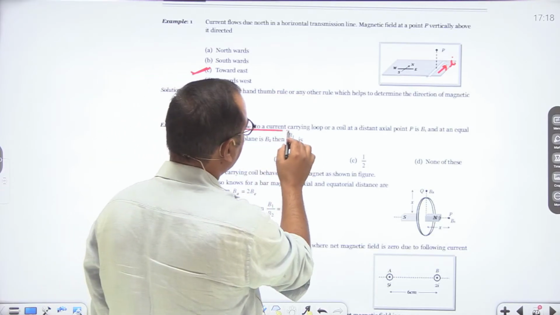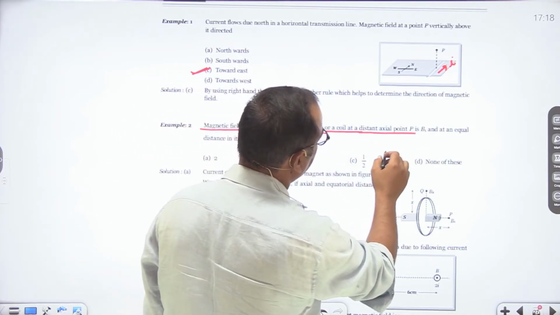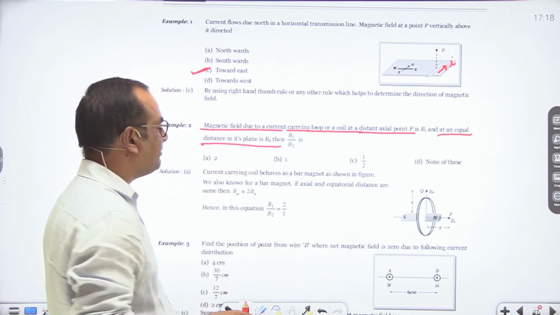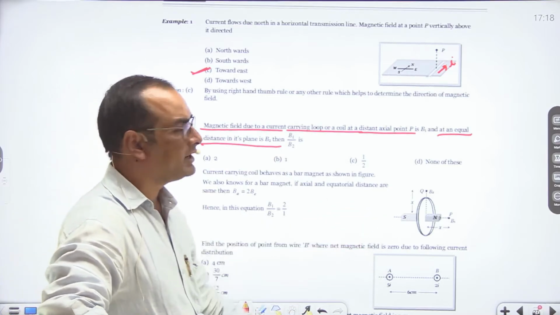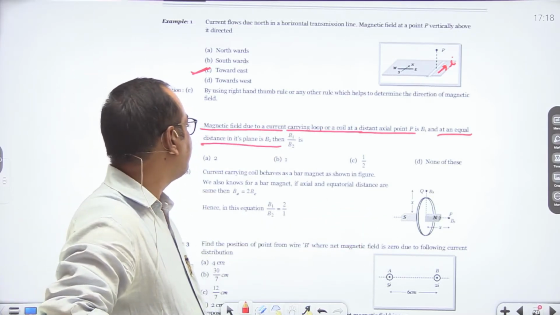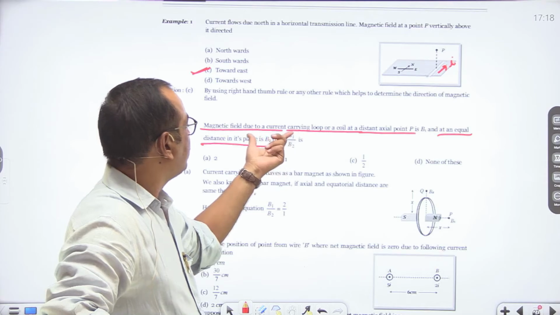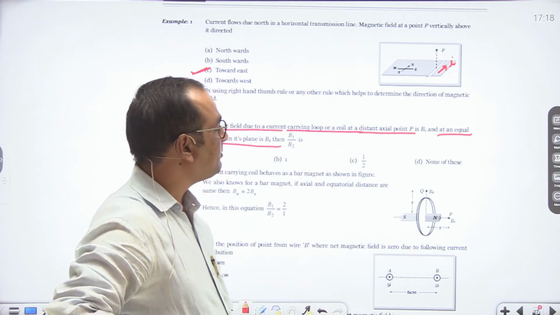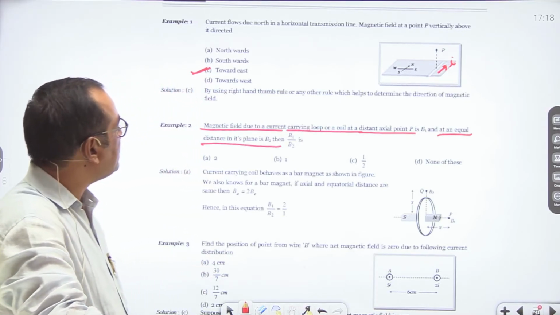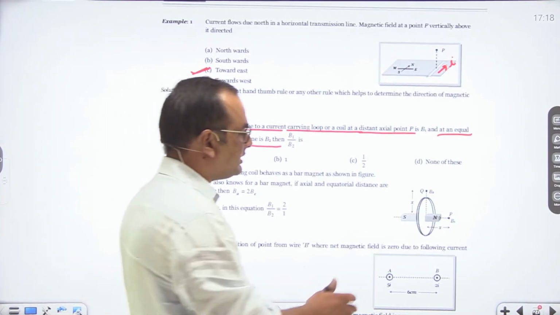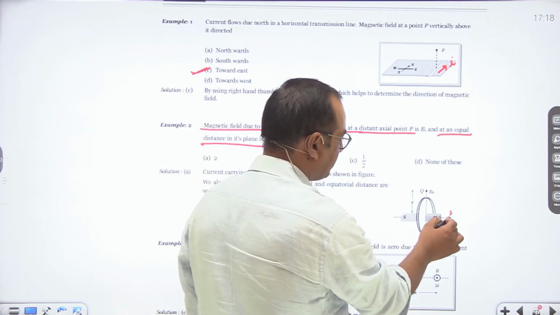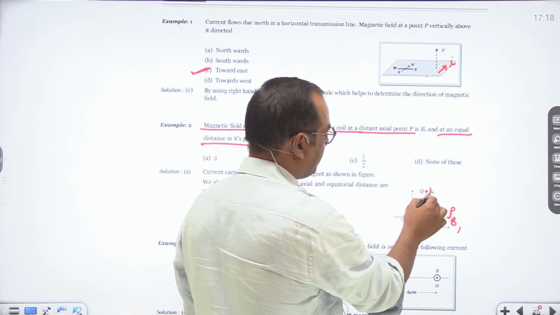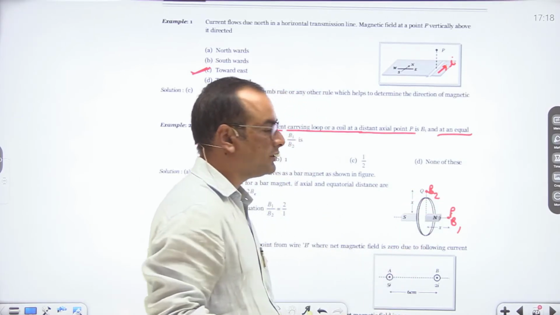Magnetic field due to a current carrying loop or a coil at a distant point P is B1, and at an equal distance in its plane is B2. Then what is B2 upon B1? So let us say we are given a coil and we have to calculate magnetic field. Magnetic field due to this current carrying loop at a distant axial point P is B1, and at an equal distance in its plane is B2. So let us say this is that point P where magnetic field is B1, and this is a point Q where magnetic field is B2.